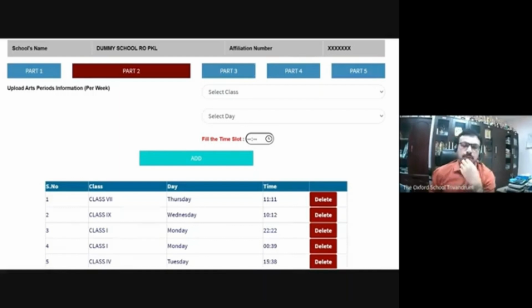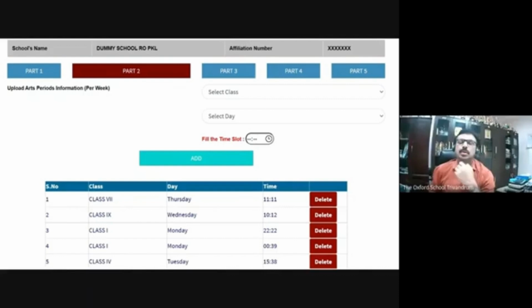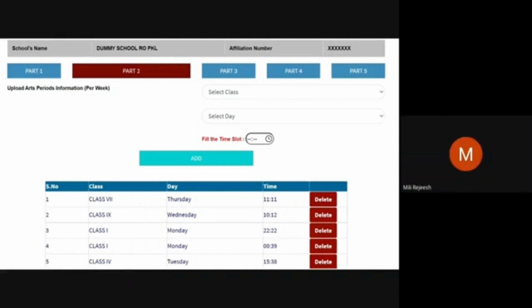Because in the circular it is given that at least 2 periods should be given to the students. Two periods should be allotted for art education, part 2 deals with art education, 2 periods minimum per week. So do we have to enter 2 periods there, or is 1 period enough when we enter that schedule?